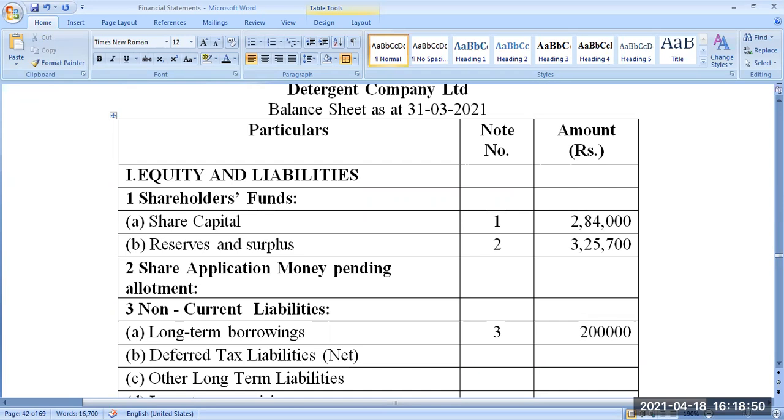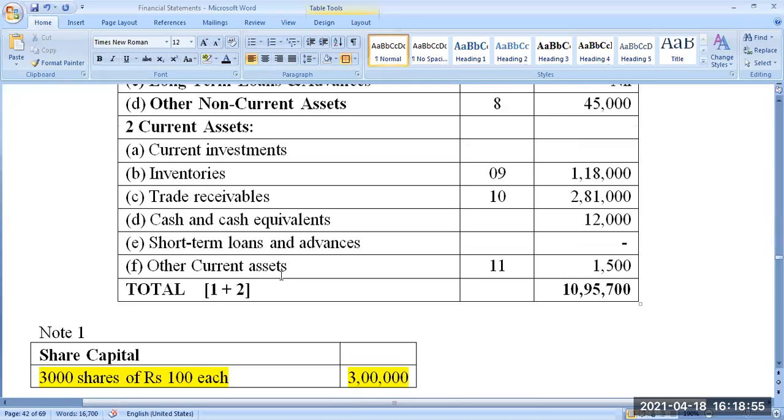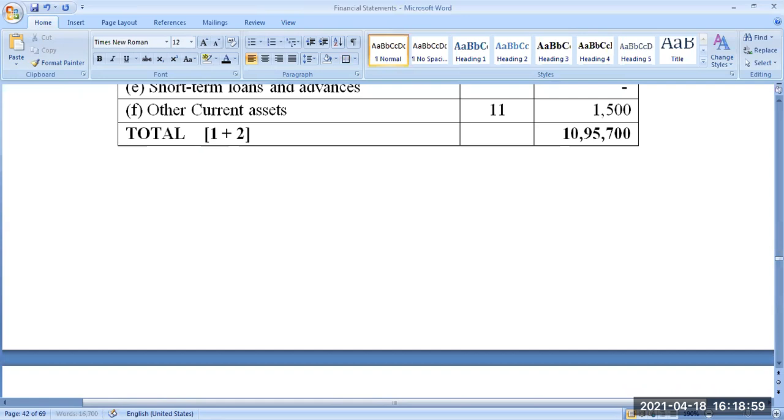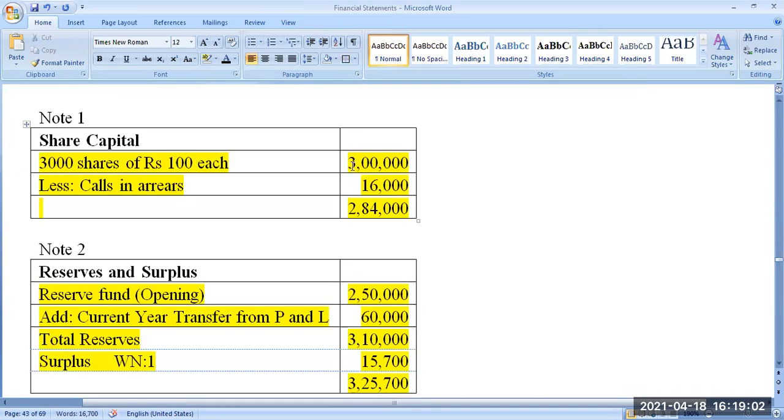So the amount to be received from the equity shareholders is 3 lakhs. The amount not received from the equity shareholders is 16,000. Then how much is the amount received from the equity shareholders? No, I'm trying to understand whether it is a liability or whether it is an asset. It's an asset.